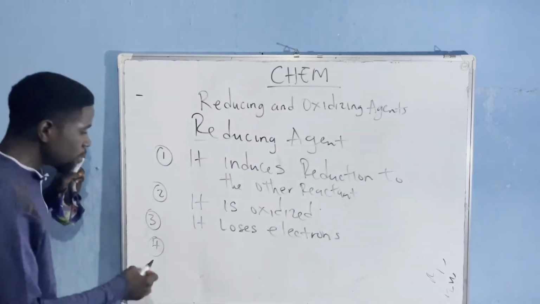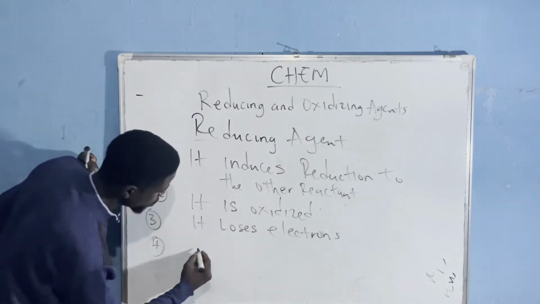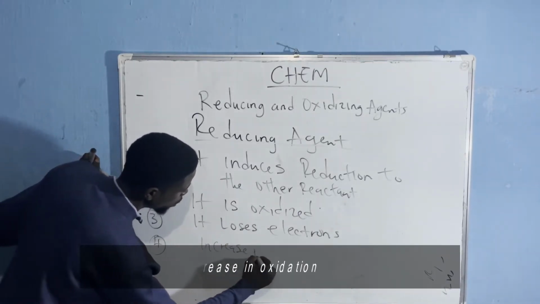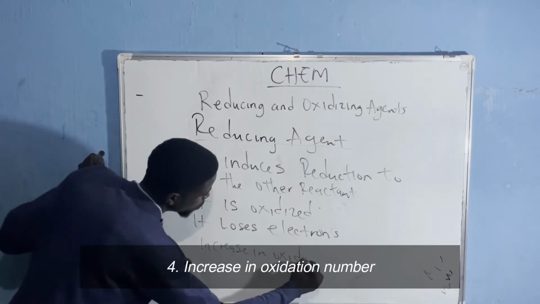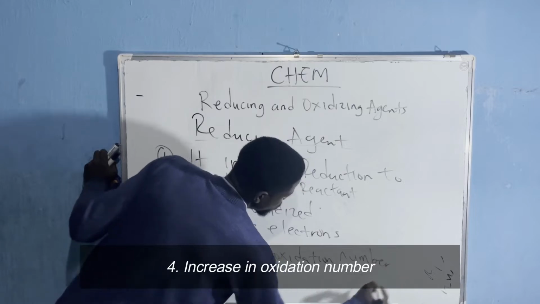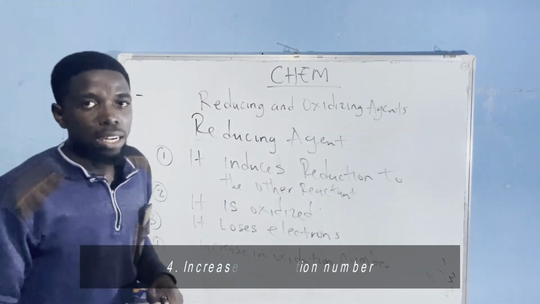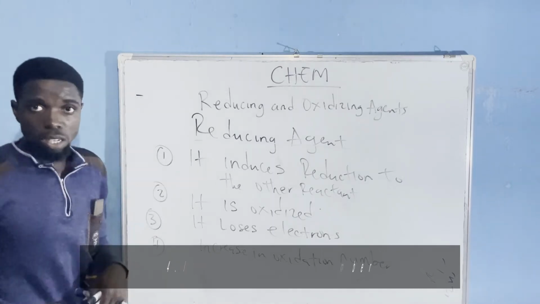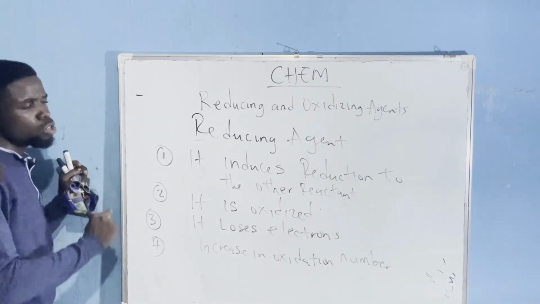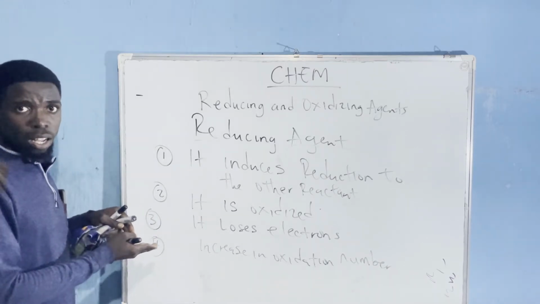So have this in mind, that once you have a loss of electron, the reducing agent would have an increase in oxidation number. So if you are looking at identifying a reducing agent, the first thing you need to look out for is what is that agent that causes reduction to the other reactant. Secondly, which of them is oxidized.